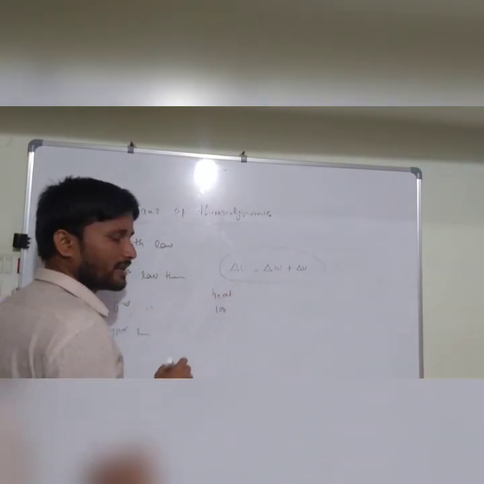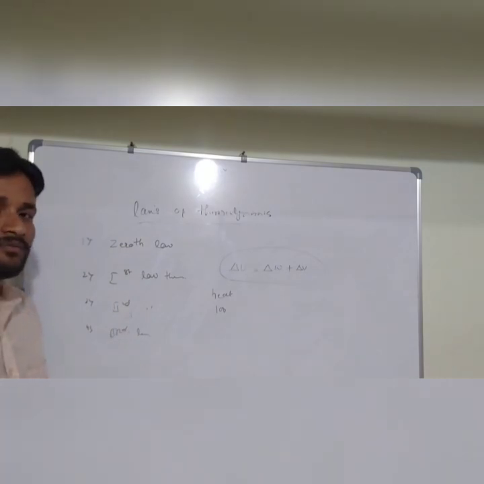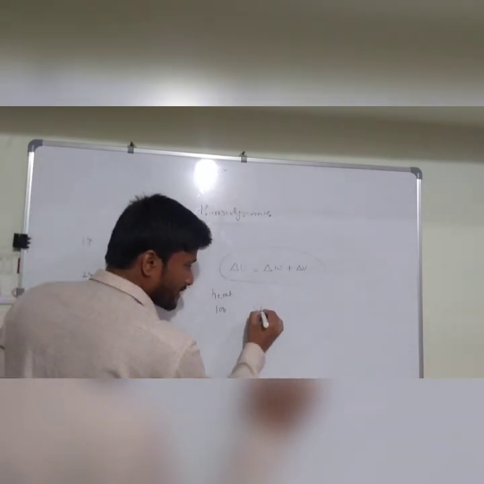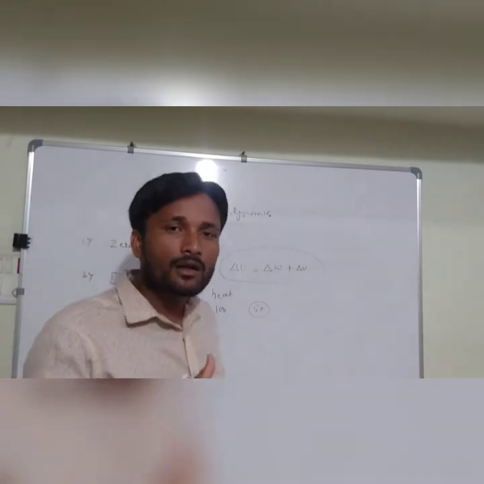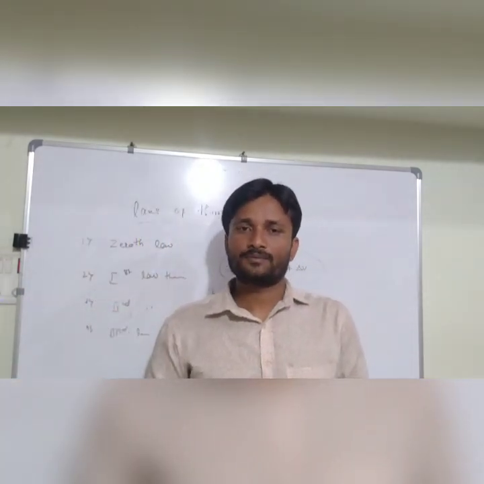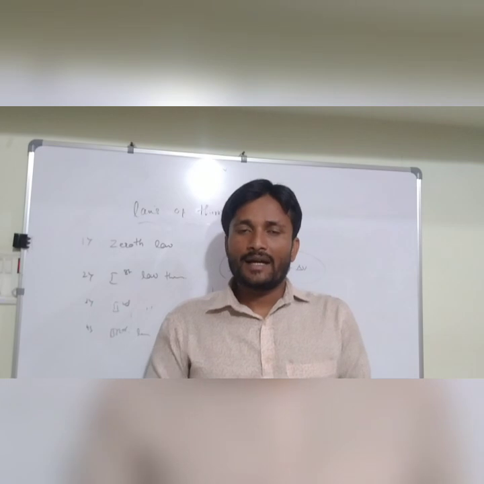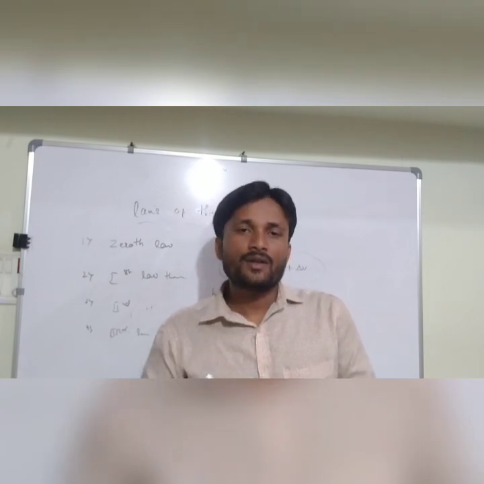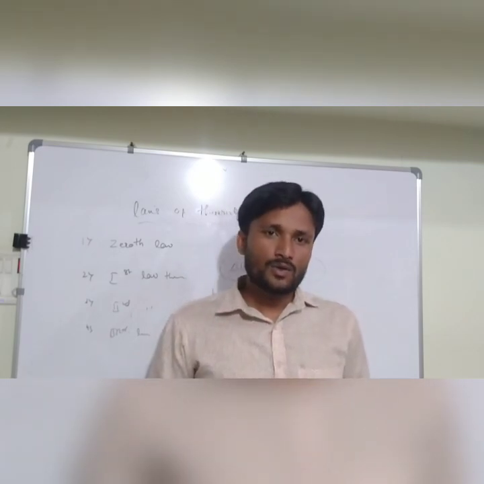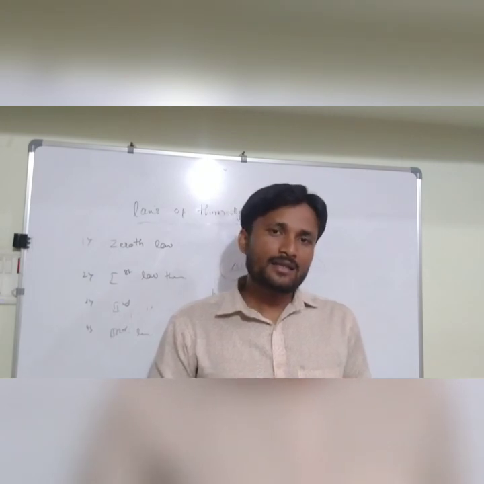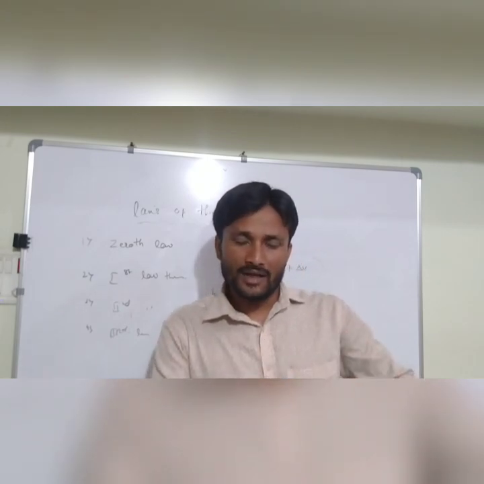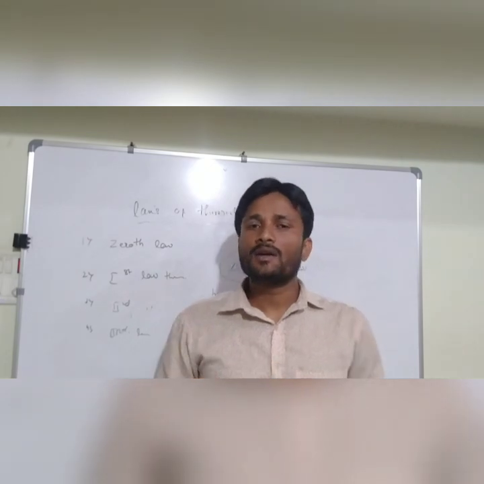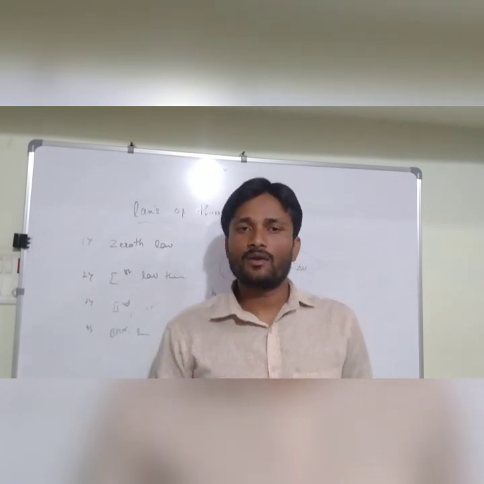If you give 100% heat to any system, 50% of the energy is absorbed by the internal molecules of the material, and 50% of that energy does work. So 100% energy is converted, 50% for internal molecules and 50% for the work. That says first law of thermodynamics.